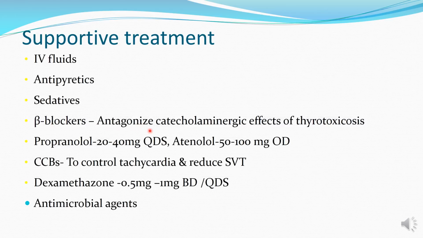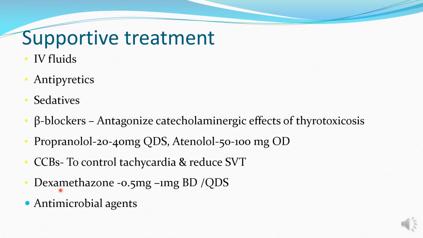Beta blockers antagonize the adrenergic effects that are seen due to the thyroid hormone excess. Propranolol, atenolol or calcium channel blockers can also be given to control the tachycardias and other arrhythmias like supraventricular tachycardias.